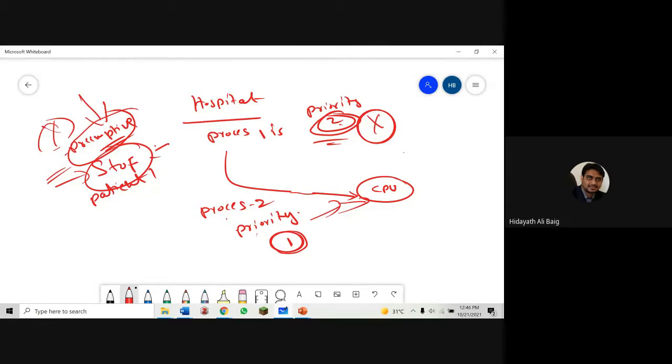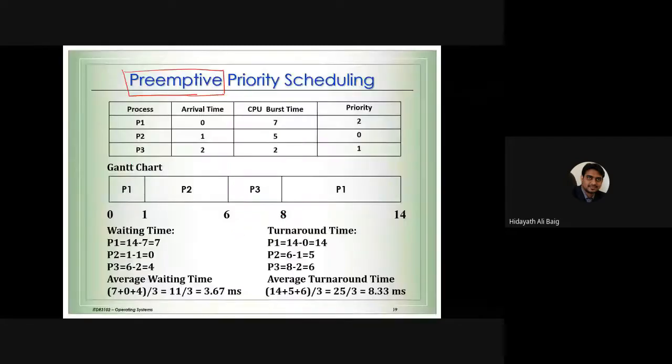Now let us look at and understand the example. Okay, now what we have here is 3 processes. Now this becomes a little complicated to understand. We have to understand properly. Okay, so process 1, process 2, process 3, arrival time 0, arrival time 1, arrival time 2. Now this is the time it will take to complete the job, and this is the priority. Okay, now one critical question, and you will get confused with this. You have to understand this point very carefully. Very, very important point to understand. Now, if you look at the priority, which one should go to the CPU first?